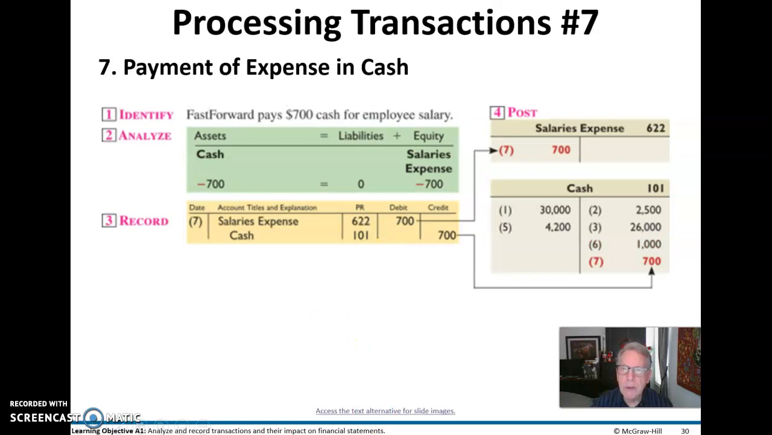In transaction 7, we have paid an expense in cash. So in this case, salaries expense. Salaries expense, we debit to increase it, and we credit cash to reduce it. So again, it posts to the general ledger.